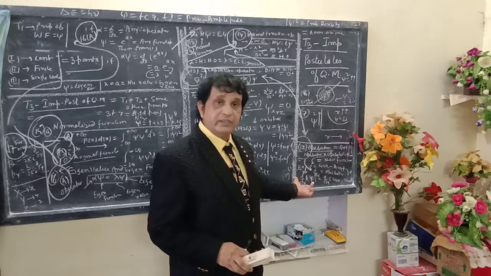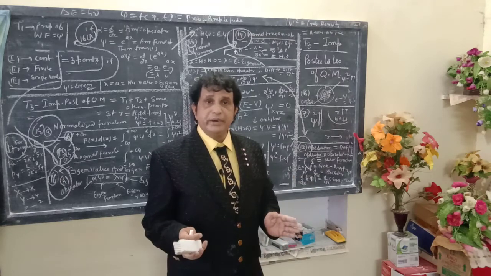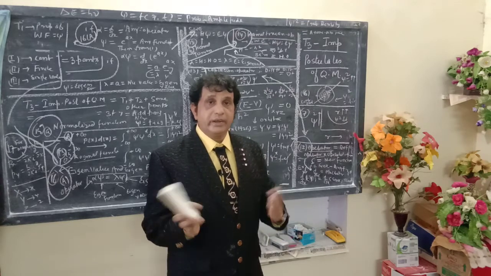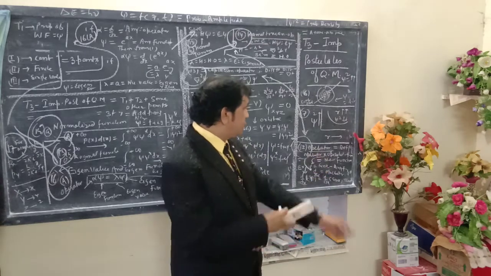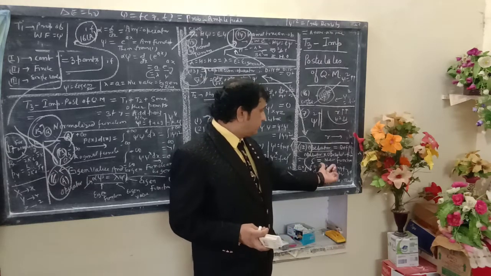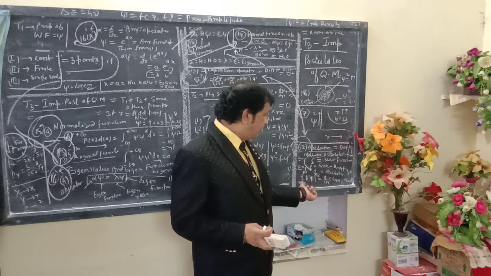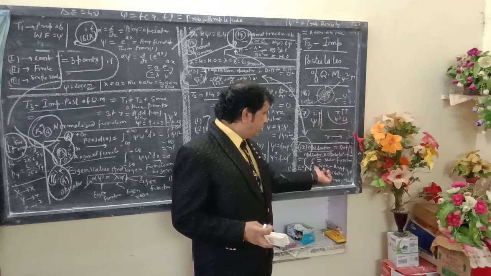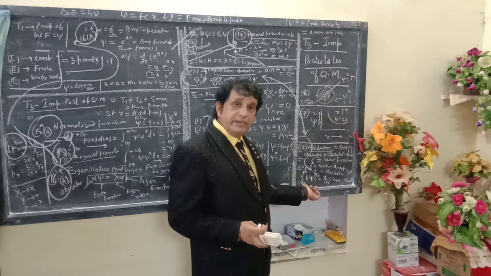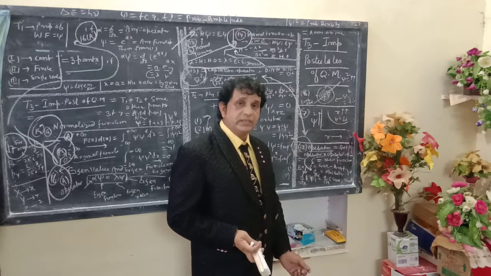Once again, try to understand: the equipment, instrument or process which converts one function to another function is known as the operator. I am taking psi equals sin x, any function here. Now operate by means of differentiation, d by dx. On operating d by dx on sin x, it is converted into cos x.